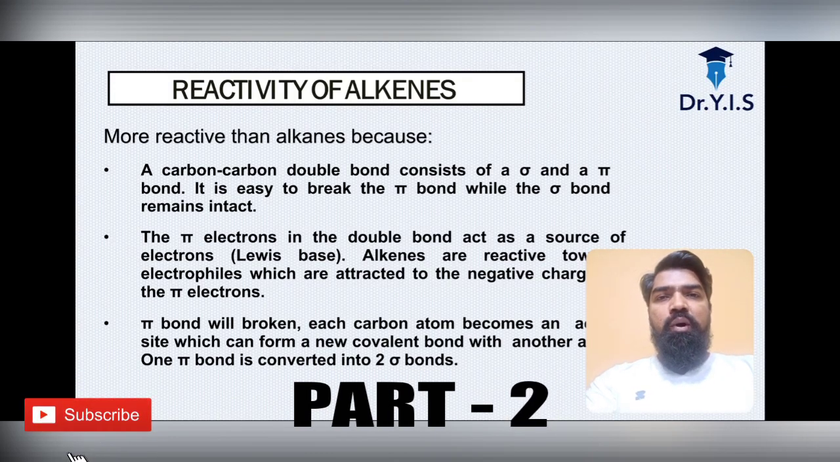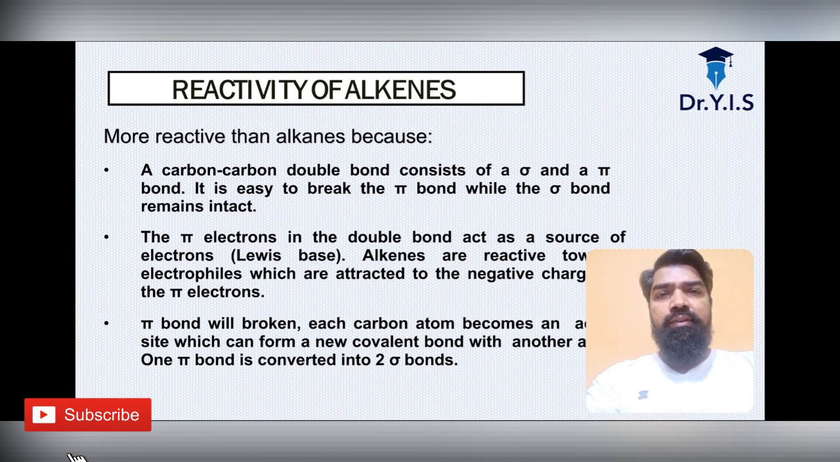Now, the very important point of the alkenes is how reactive they are. The very simple answer is that alkenes are more reactive than alkanes because the carbon-carbon double bond consists of a sigma and a pi bond. It is easy to break the pi bond while the sigma bond remains intact. The pi electrons in the double bond act as a source of electrons, that is, a Lewis base.